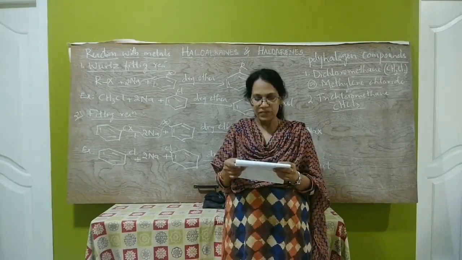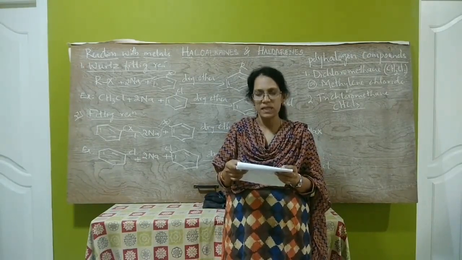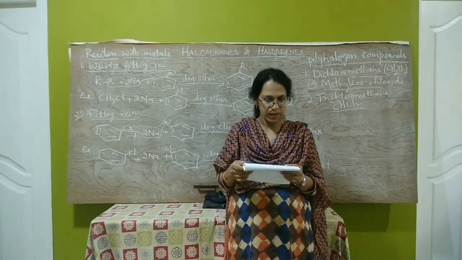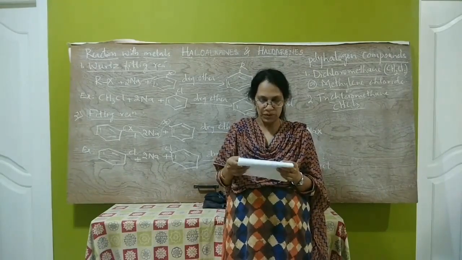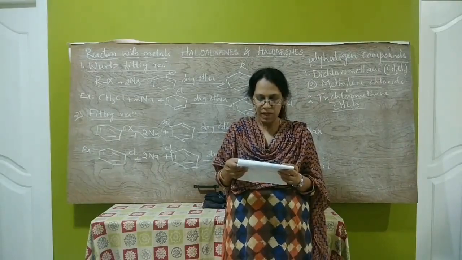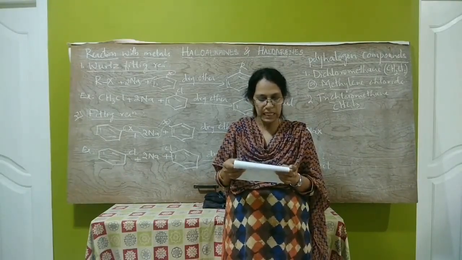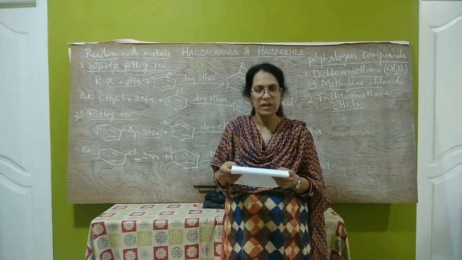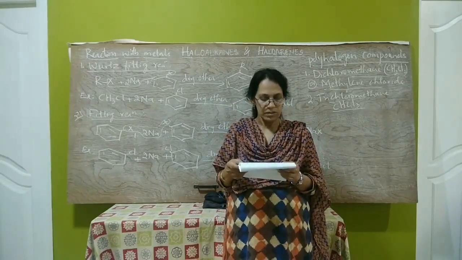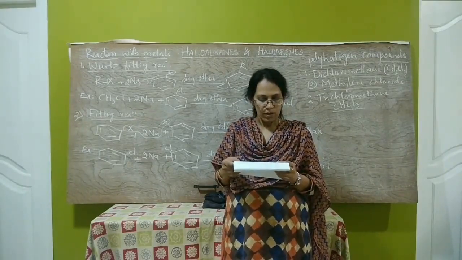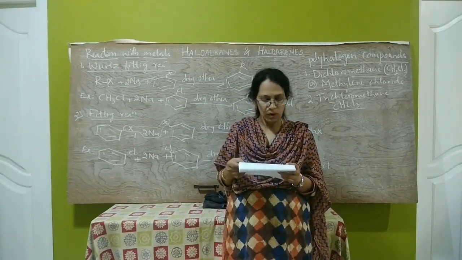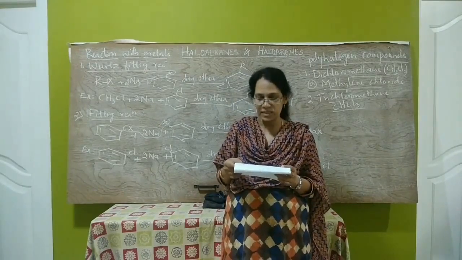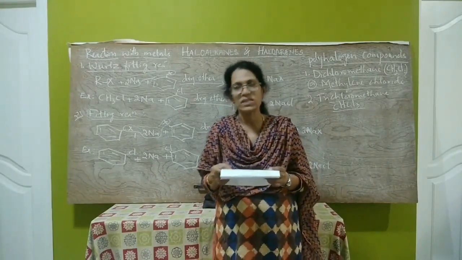Inhaling of these vapors also depresses the central nervous system. Next, chronic exposure, that is continuous exposure to chloroform, may cause kidney and liver damage. Next, when exposed to air and light, chloroform slowly oxidizes to a highly poisonous gas called phosgene.